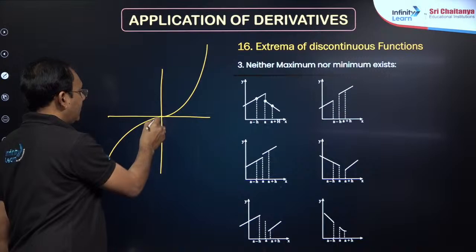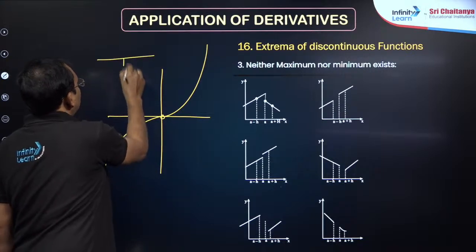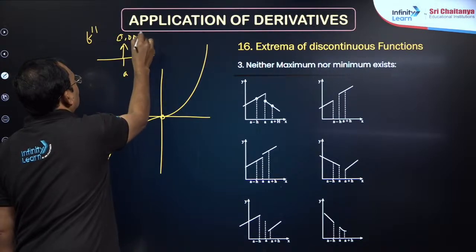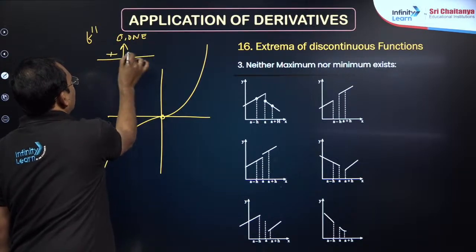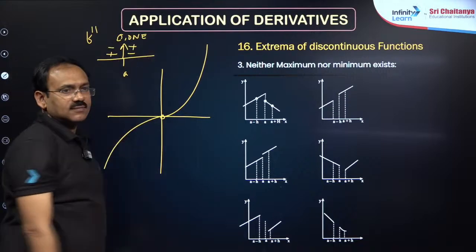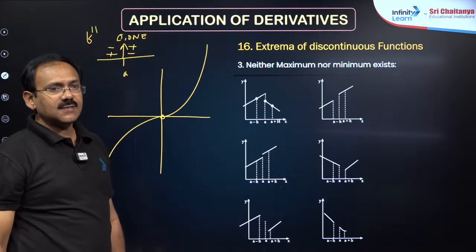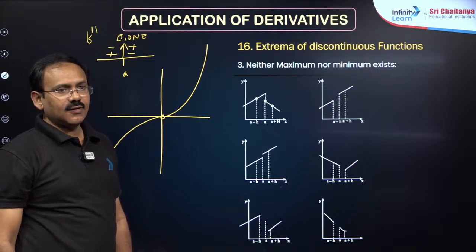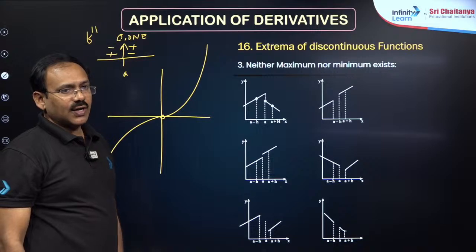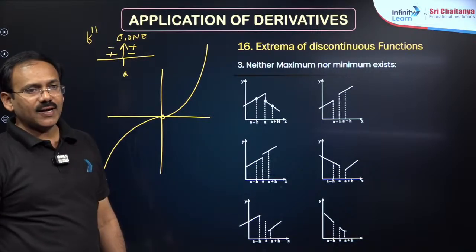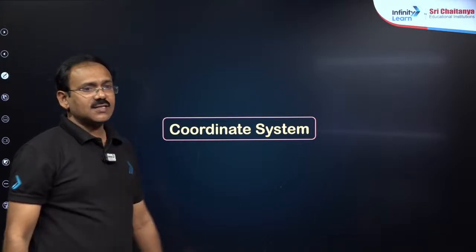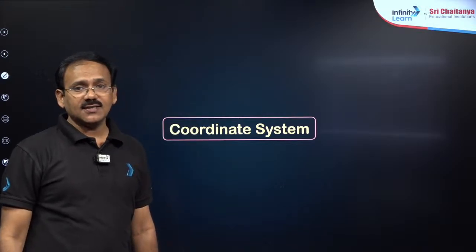Point of inflection in the sense, at that point second derivative will be 0 or does not exist, and second derivative will have opposite sign on either side. The best example is x cube at x is equal to 0, right? Fine, dear students. So with this we have done, we can say, differential calculus, right?